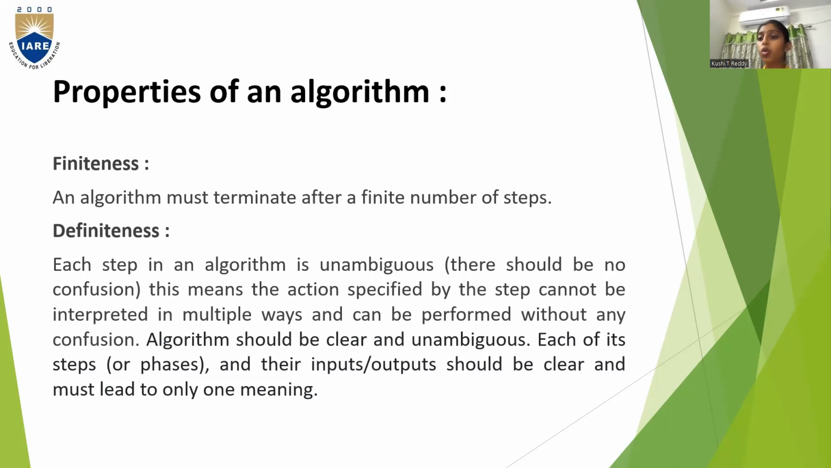That means there should be no confusion while performing an algorithm. So one step should be interpreted only in one particular way. It cannot be interpreted in multiple ways, because when it is interpreted in multiple ways, the desired output is not obtained. So whatever inputs you are giving should be clear. Inputs or outputs, everything should be clear and unambiguous. Unambiguous means there should be no confusion in performing the algorithm. Algorithm should be interpreted only in a single way. It should not be interpreted in multiple ways.